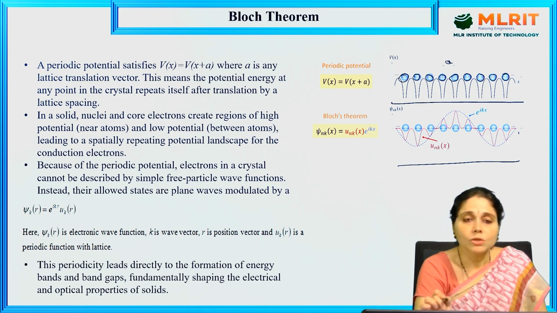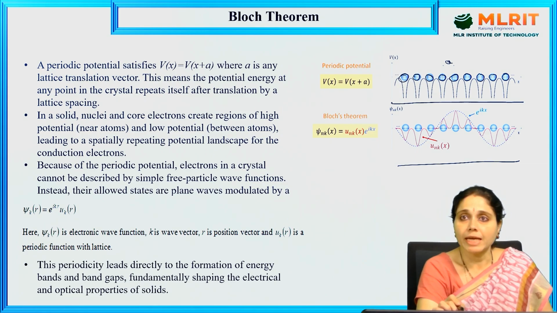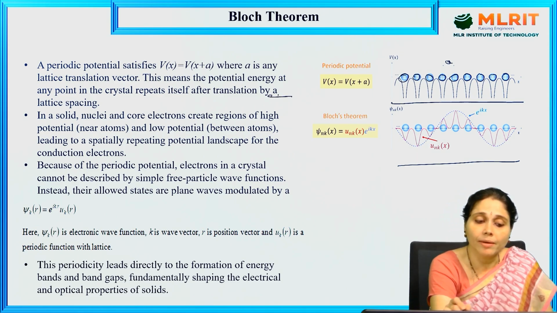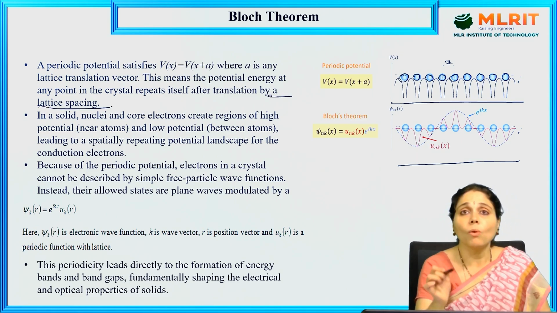Okay. So what happens here? A periodic potential satisfies V of x equals V of x plus A, where A is a lattice translation vector. This means that potential energy at any point in a crystal repeats itself after translation by a lattice spacing.